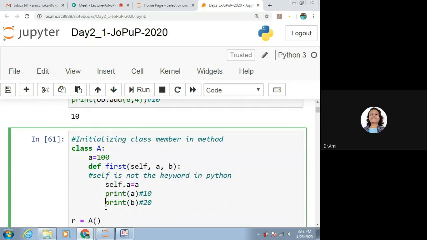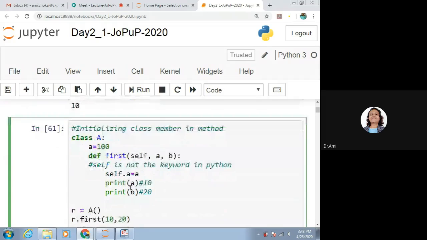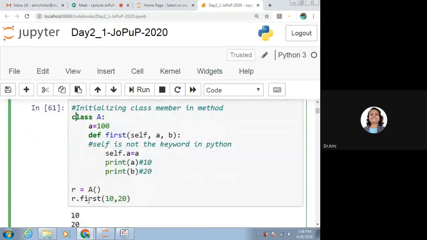Print a and print b. So we are able to print this a and this b. If we want to print the class member, we should use it as self.a. Now here we are doing r is equal to a, that is we are making the object of this class. r.first, that is we are calling the method of this class. We are providing the parameters as 10, 20. So that's what we will be getting as the result.